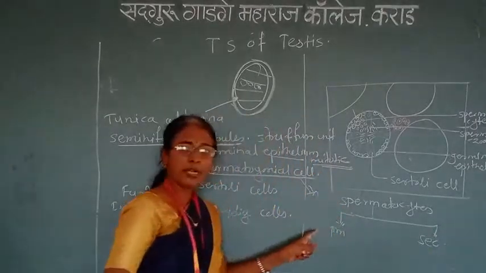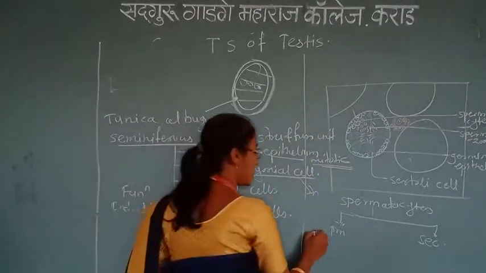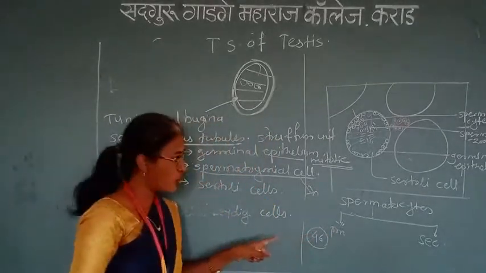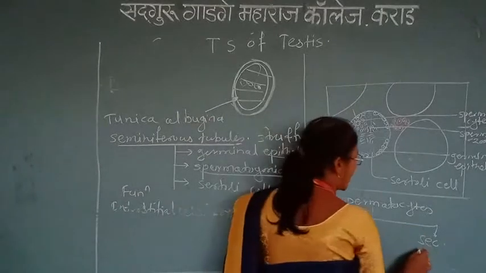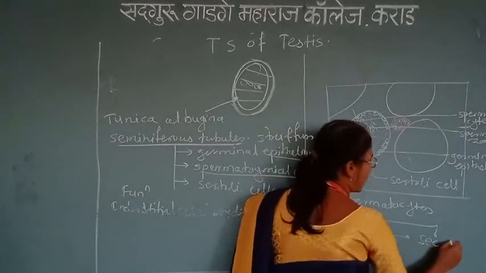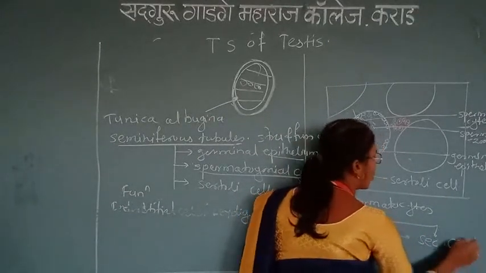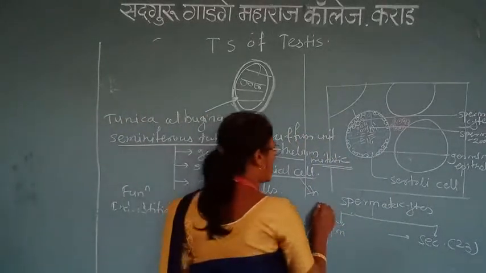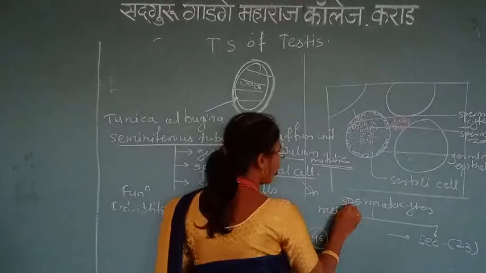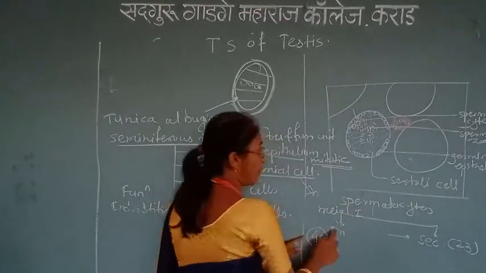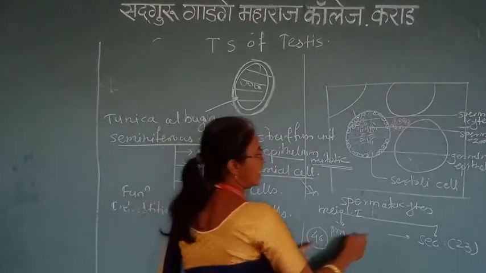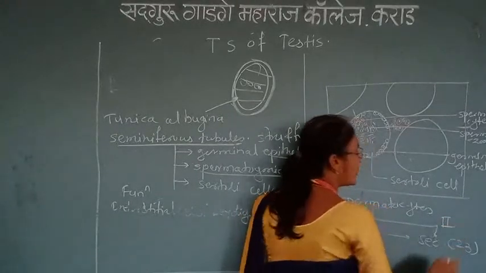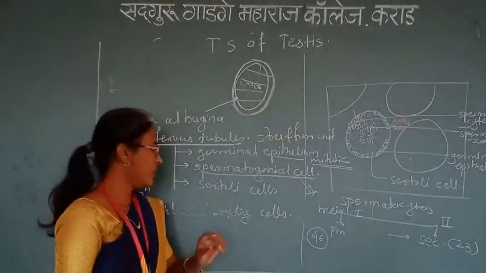The primary spermatocyte has an equal amount of the genetic constituent of the chromosomes, while the secondary spermatocyte is reduced to half, which is 23 chromosomes in the nucleus. Meiotic division first takes place in the primary spermatocyte, and the secondary spermatocyte is obtained by the meiotic second division.